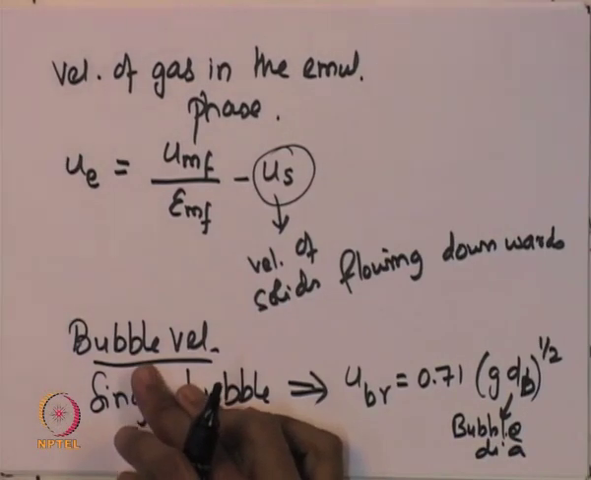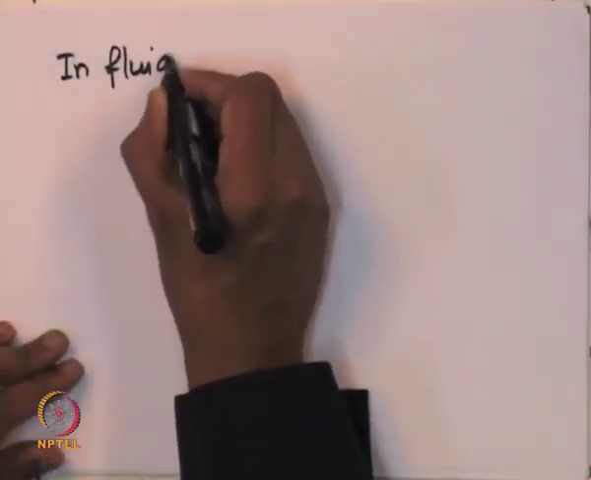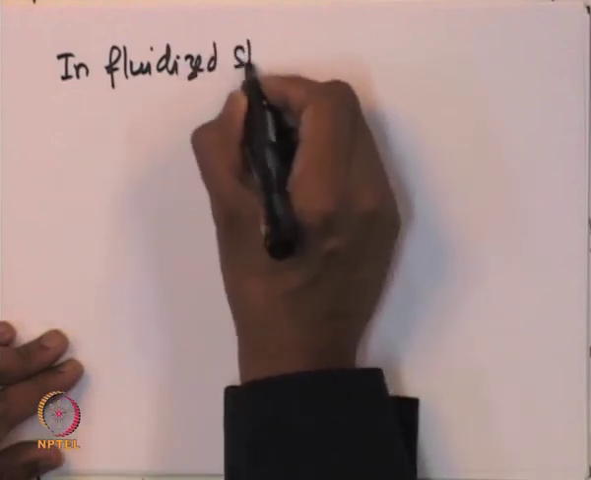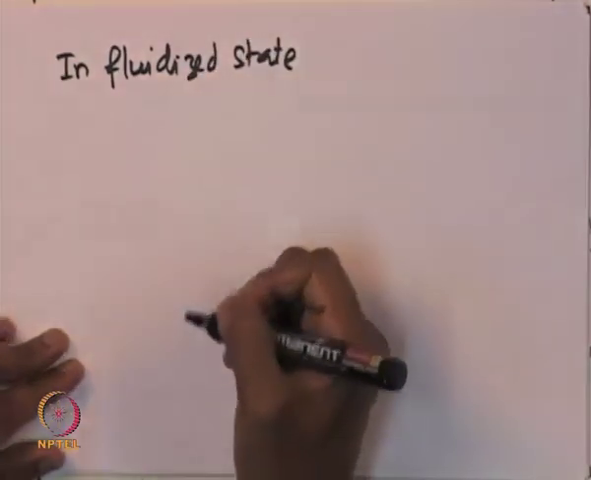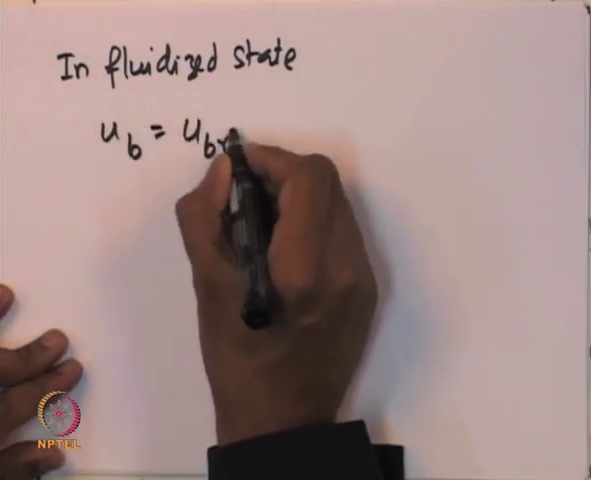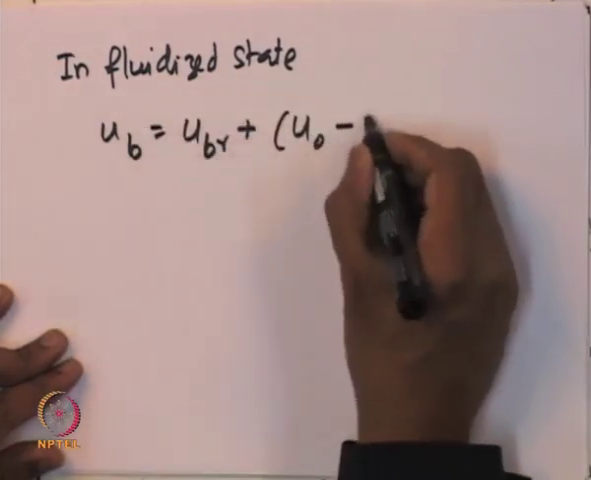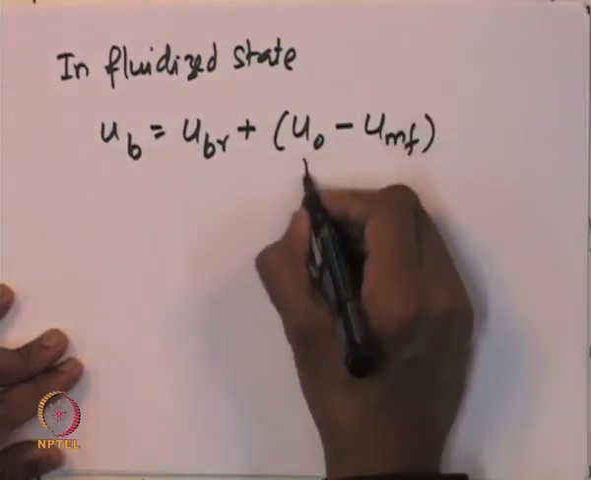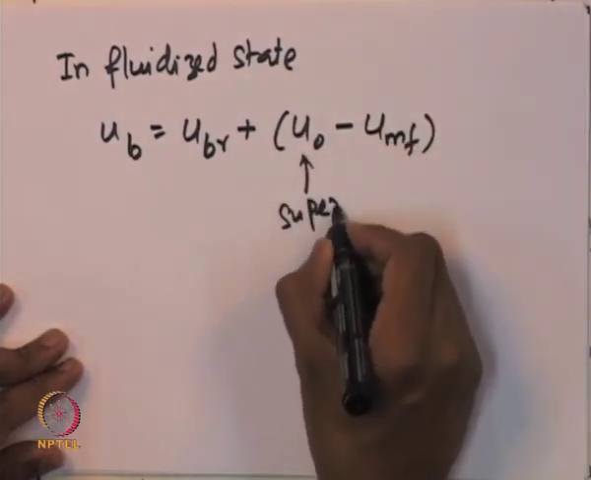Now, in the fluidized state, when many bubbles are present together, the velocity of the bubble is expected to be affected by the interaction between different bubbles. So in the fluidized state, the bubble velocity is expected to be UB, which is equal to UBR plus U0 minus UMF, where U0 is the superficial velocity.